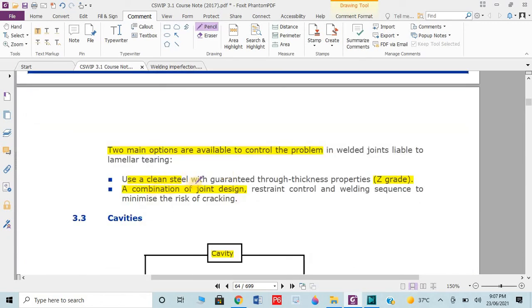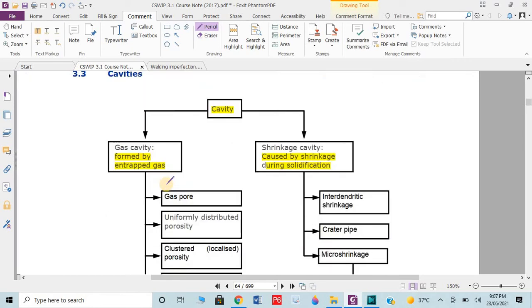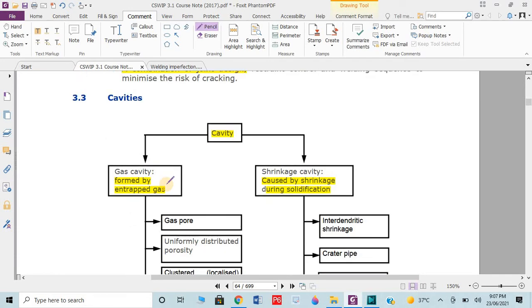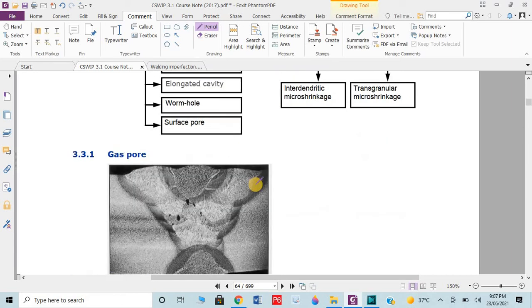How can it be avoided? Use clean steel, and the combination of joints should be proper. These are the two main problems that could occur. Then we have cavities. What is a cavity? Cavities could be a discontinuity in the weld metal. It could be from two reasons: gas cavity and shrinkage cavity, due to shrinkage and due to gas. Let's see it in detail.